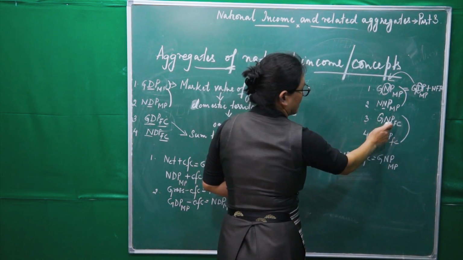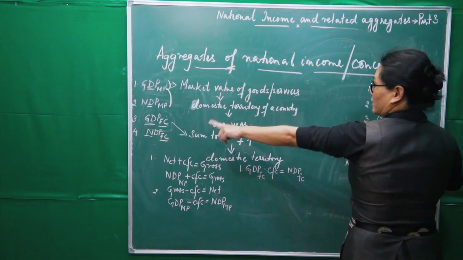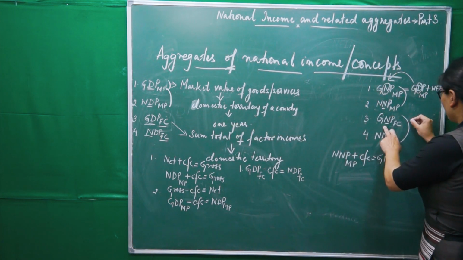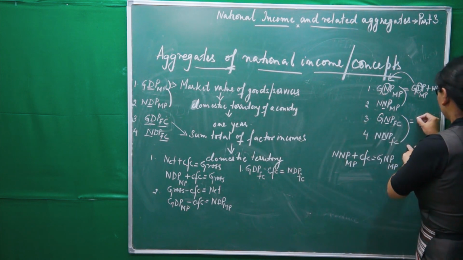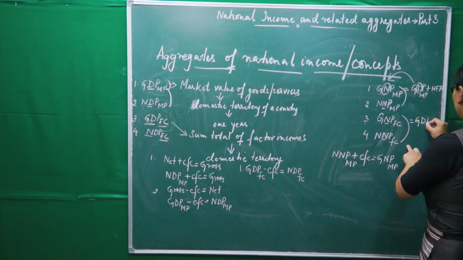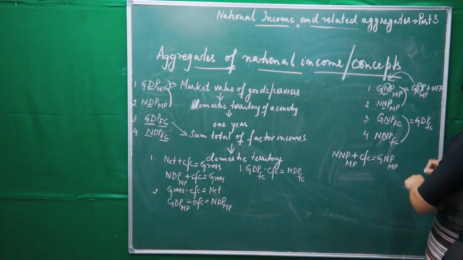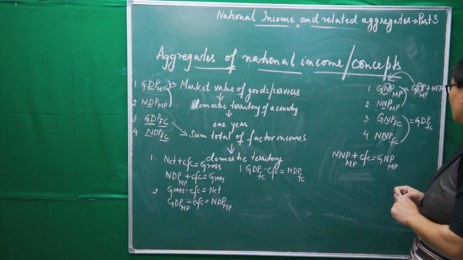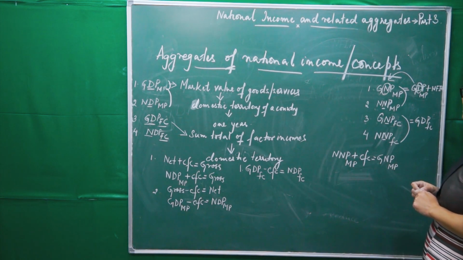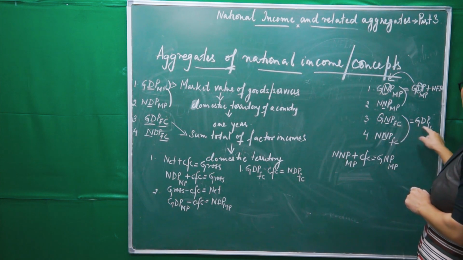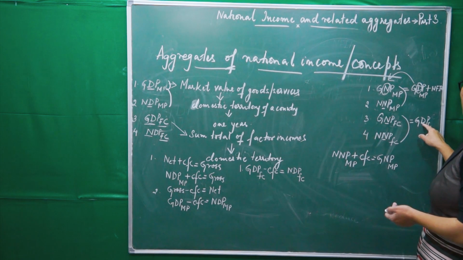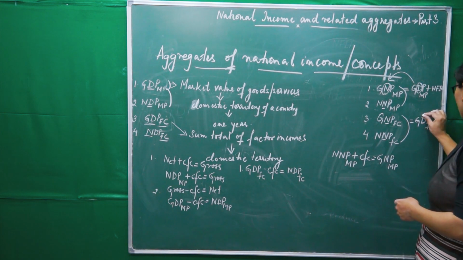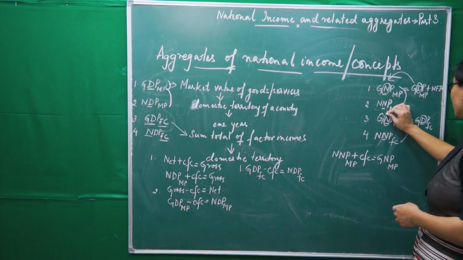Okay. Third one, GNP at factor cost. These two, okay? GNP at factor cost. Again, we will use that one. So GNP at factor cost is, say for example, the third one, if we go GDP at factor cost. Now what is the difference between these two? Again, factor cost, same. National, domestic, right? So D into N we have to do.